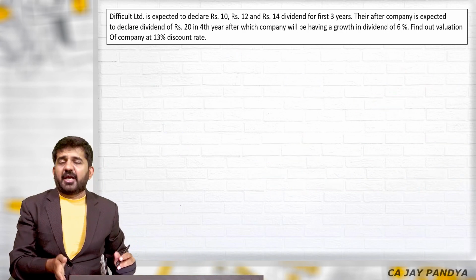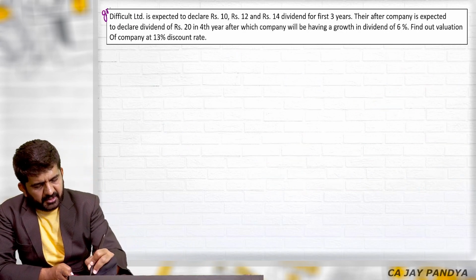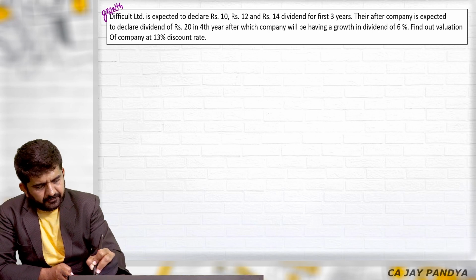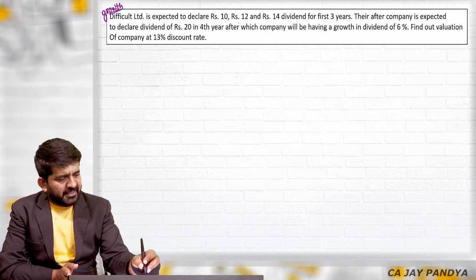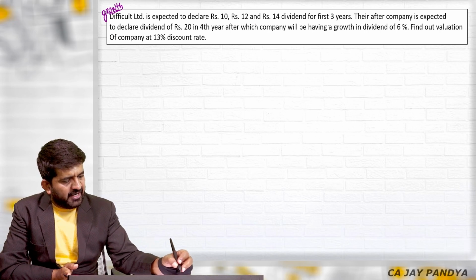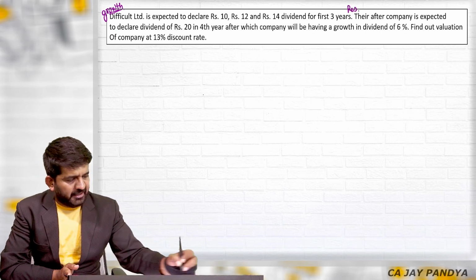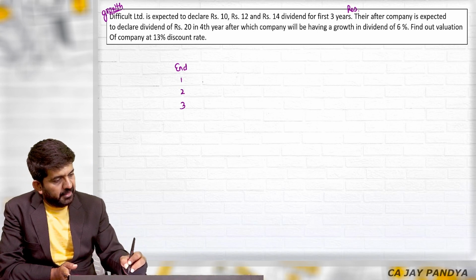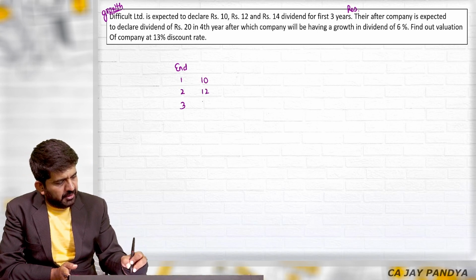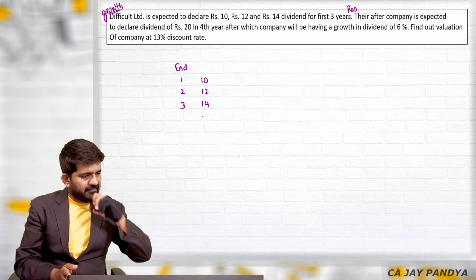Next is a similar type of question. It is Growth Difficult Limited. Let us change the name. Growth Difficult Limited is expected to declare rupees 10, 12 and 14 dividend for 3 years respectively. This remains the same, 10, 12 and 14.